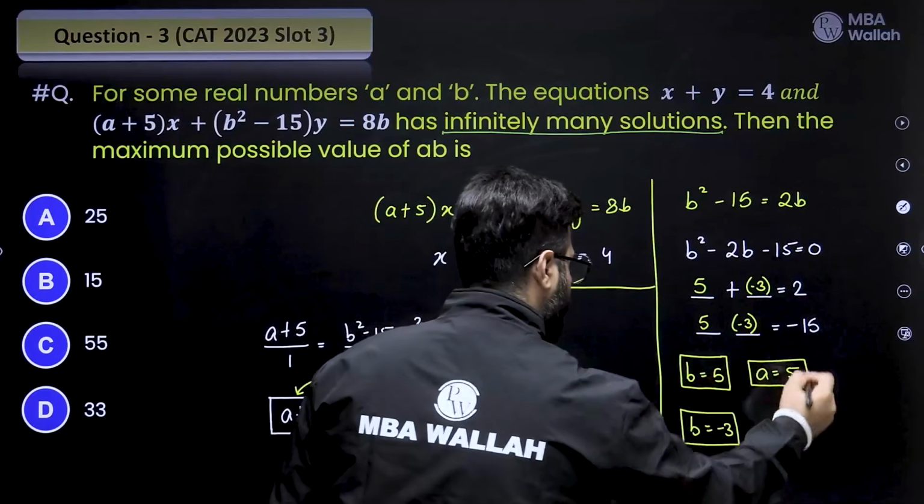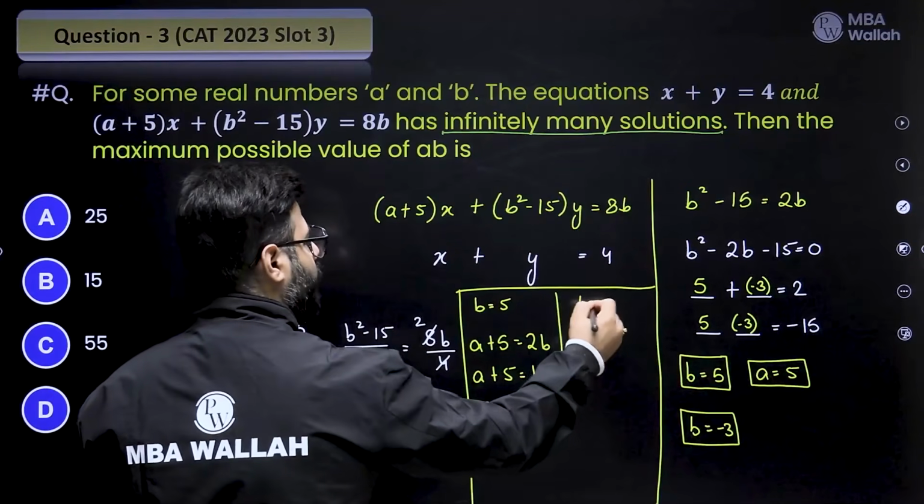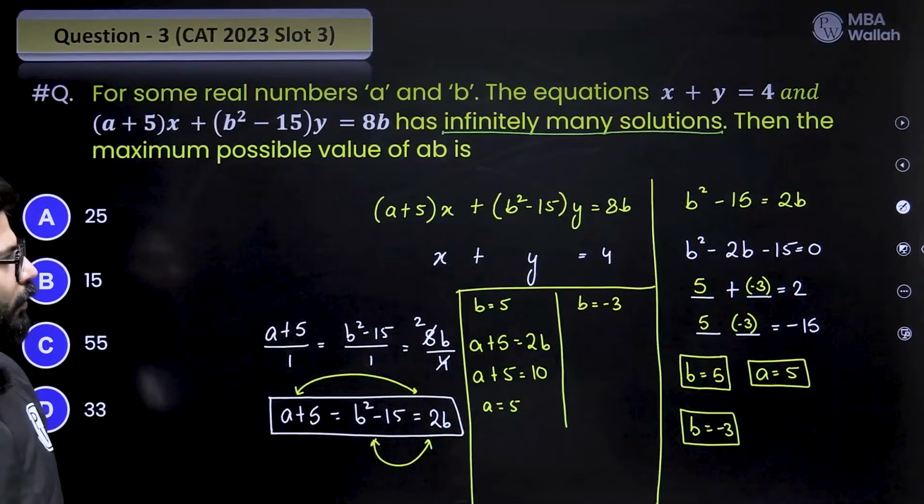Similarly, why don't you pause and try to find out a when b is -3? So b had two possibilities, isn't it? So what if b is -3?